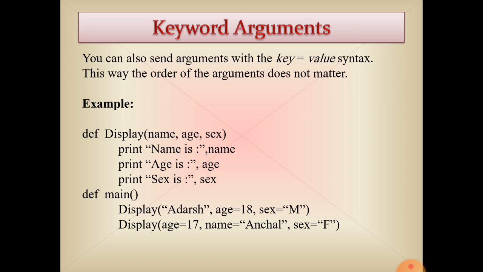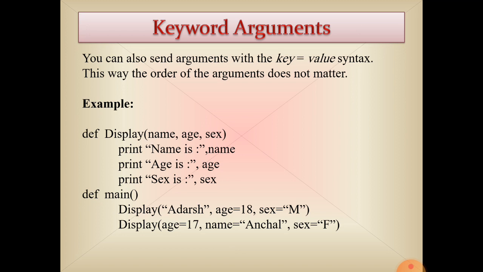Now, keyword argument. Keyword argument means we are passing the argument with the parameter name. No need to learn the sequence of parameters. We pass the argument by assigning it to the name of the parameter. No need to maintain the order. See the example.